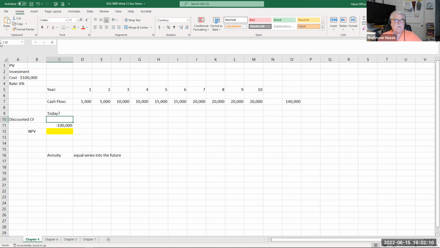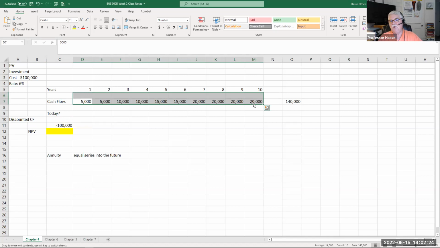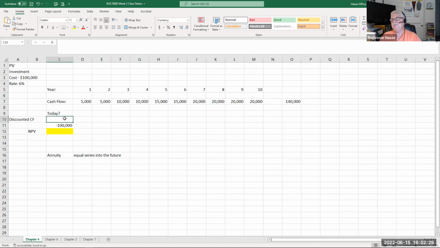Let's say this company took out a bond or got a bank loan to get the $100,000 at a 6% interest rate. So that's called the discount rate. It's the cost of capital. So we're going to take this $140,000 being received over 10 years and determine what this $140,000 is worth today, discounted at 6%.